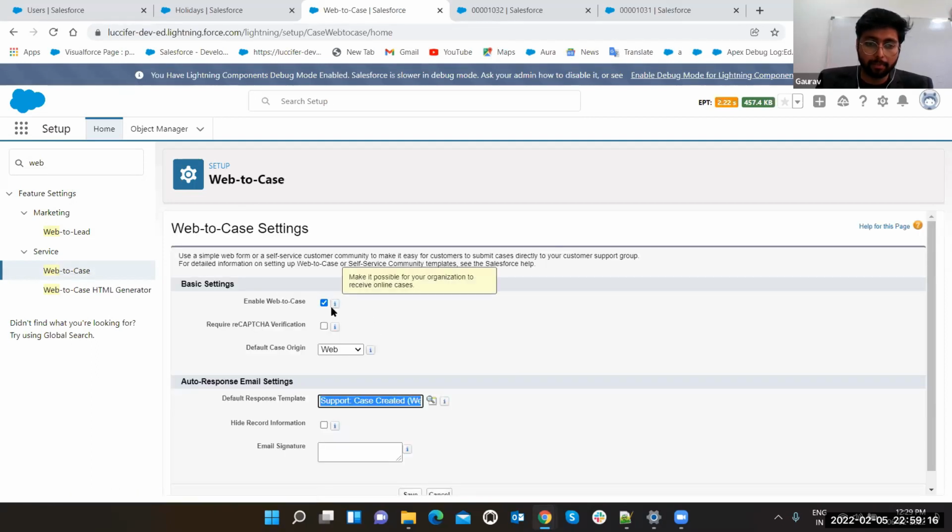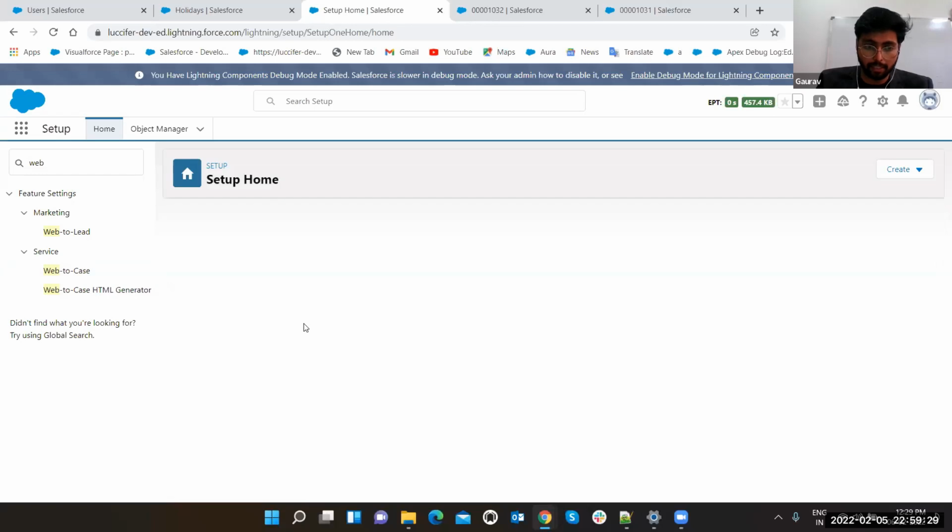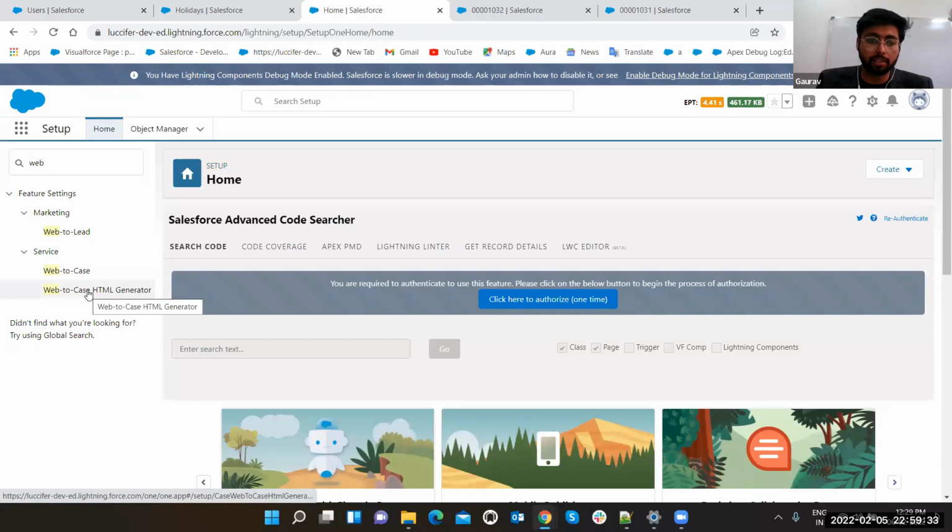First of all, make it active. Enable Web-to-Case. You can set reCAPTCHA. The second thing is the support case created email signature, which you can also set. Click on the save button. That's it, this is the Web-to-Case setup. After that, now this is saved. We have enabled Web-to-Case, everything.